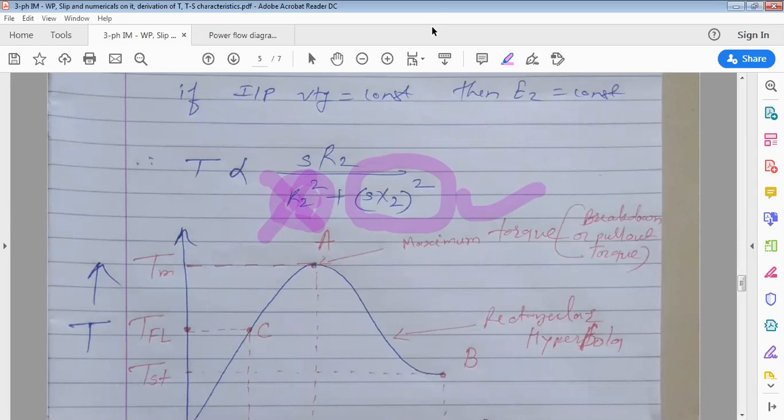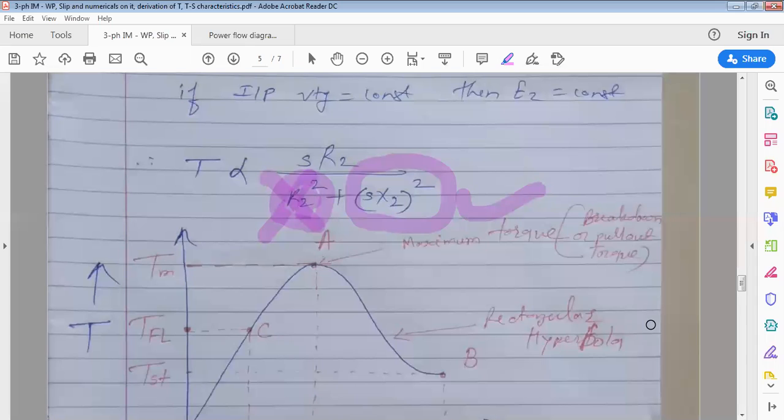So what relationship are we getting in the high slip region? In the high slip region, we neglect R2 square, and S into X2, its square, is the one parameter we are going to consider. So in the high slip region, what is the relationship we get between torque and slip?